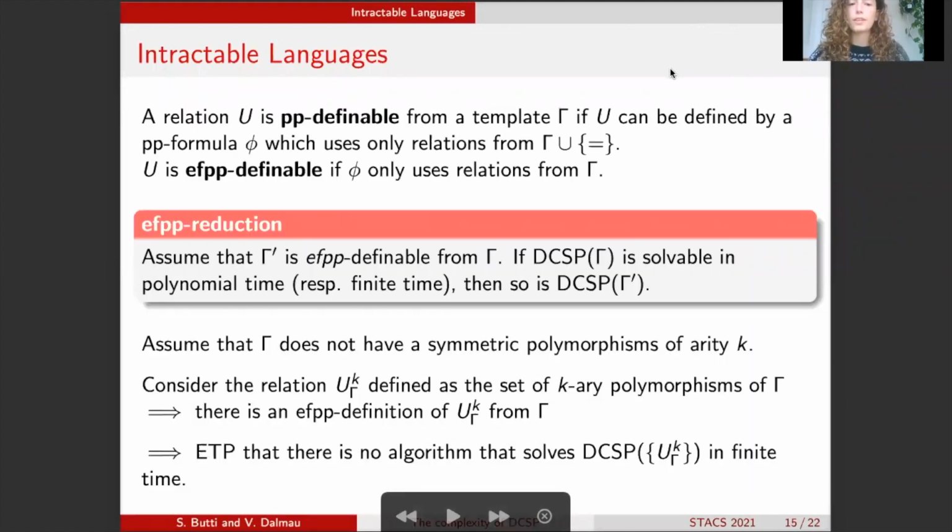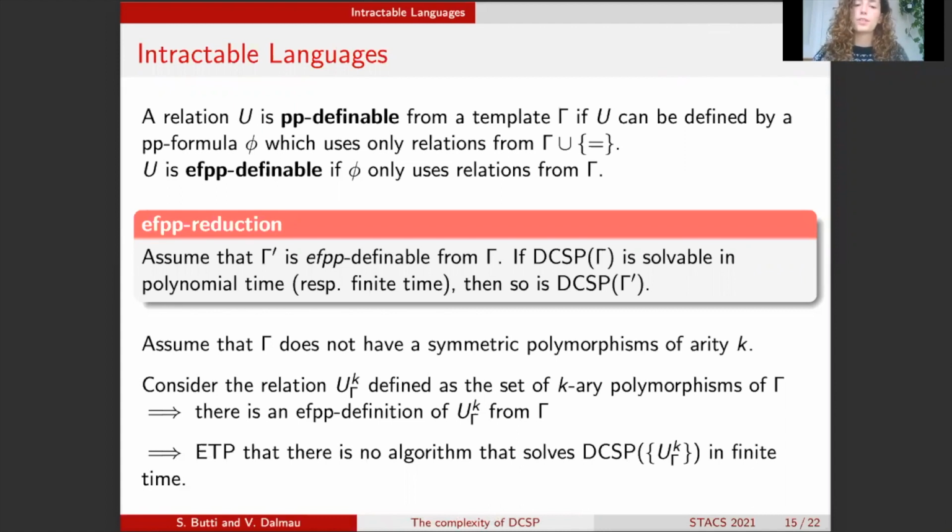And now the idea to show that languages that do not have symmetric polymorphisms of all arities are intractable is to find 2 gadgets which basically cannot be distinguished by any distributed algorithm, but they differ with respect to satisfiability. So one of them is satisfiable and the other one is not. And this would imply directly that these languages cannot be solved by any distributed algorithm.